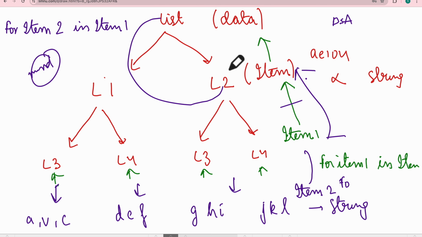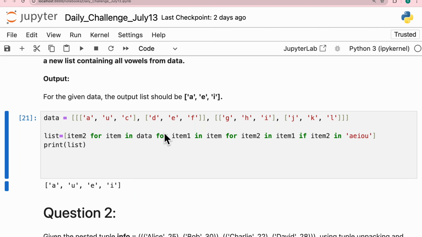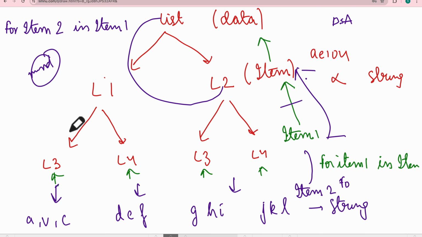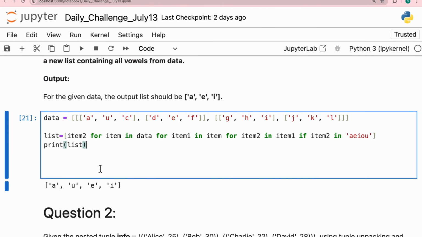Try to visualize this, try to draw the diagram in your notebook, and try to explore at all levels. First try to break by writing just a simple thing, by just writing for item in data, then try to add further things, then you will get to know. So this is called a tree. This is called a tree algorithm, which is a part of DSA. Okay, so please, now I think the explanation should be clear, but still if you don't understand, let me know.